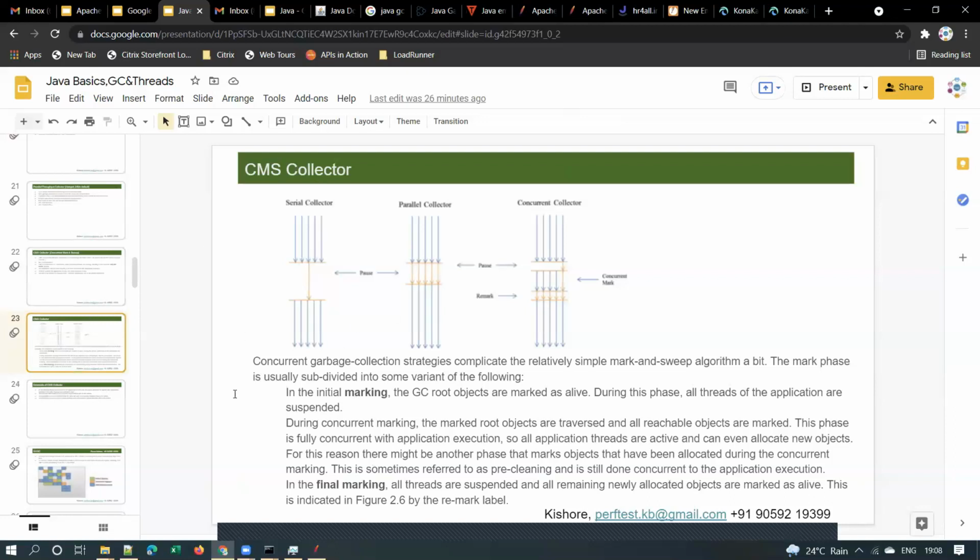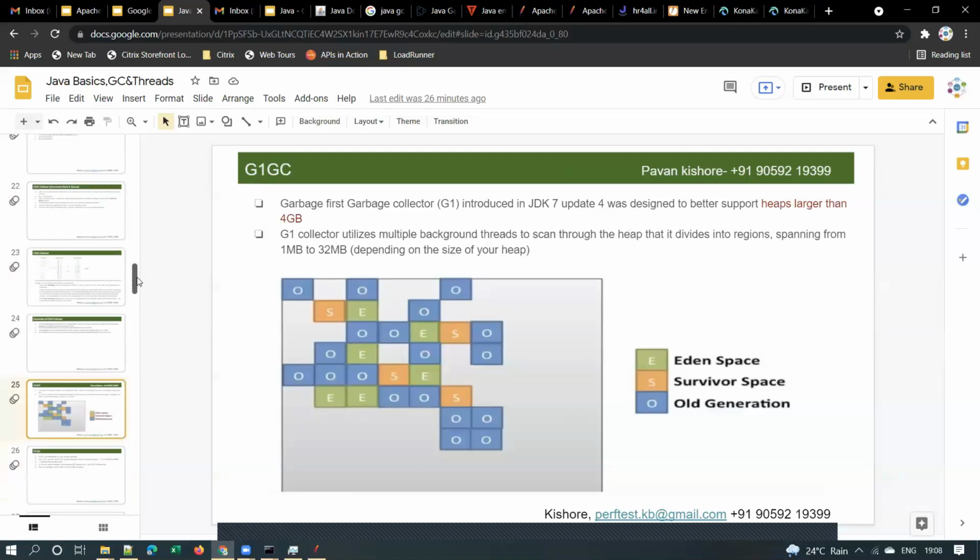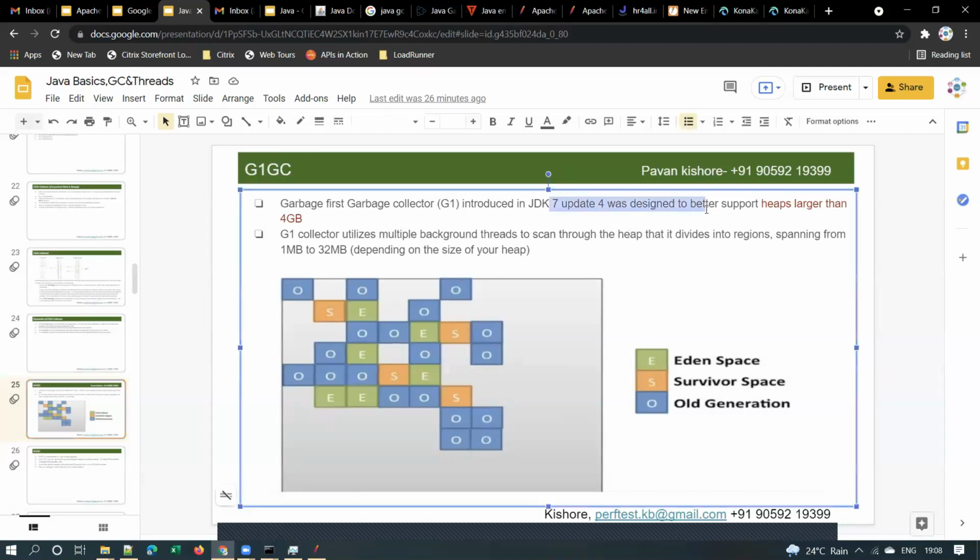You need not know all this, but you should at least remember the names of the different types of garbage collectors, and the advantages and disadvantages of each. G1GC was introduced in JDK 7, and it was designed to support heaps larger than 4 GB.